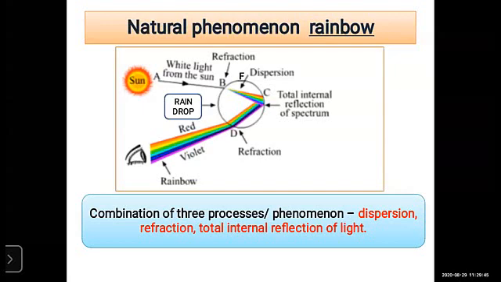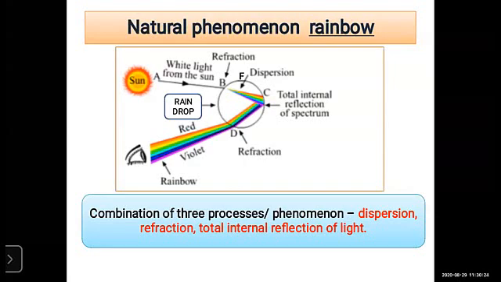These are the processes. Which processes occur during the rainbow? In this natural phenomenon, the rainbow, there are many processes. It is the combination of many processes like dispersion, refraction, and total internal reflection of light. So remember this, B is nothing but the refraction, then dispersion, total internal reflection, and again refraction is there.